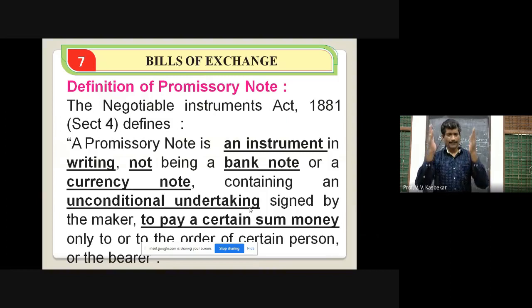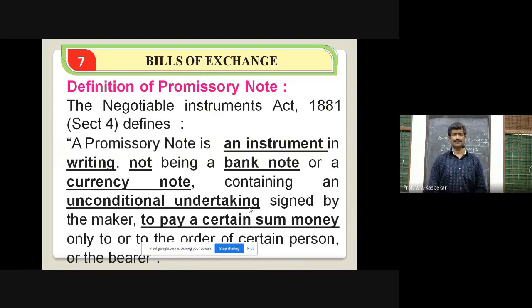That means a promissory note is an instrument in writing, same like a bill of exchange, but it does not include a bank note or currency note, which are also promises. Here it is a promise given by the maker himself. It is also an unconditional undertaking to pay a certain sum of money after a certain period. That is a promissory note.